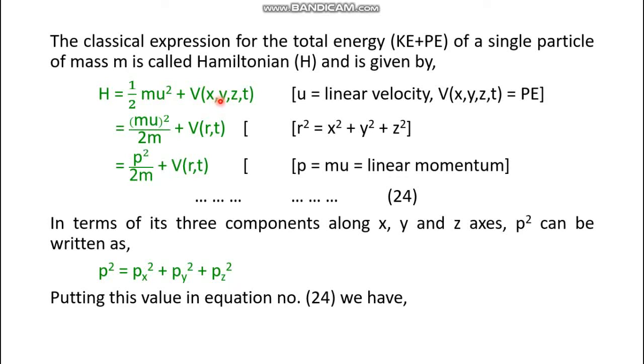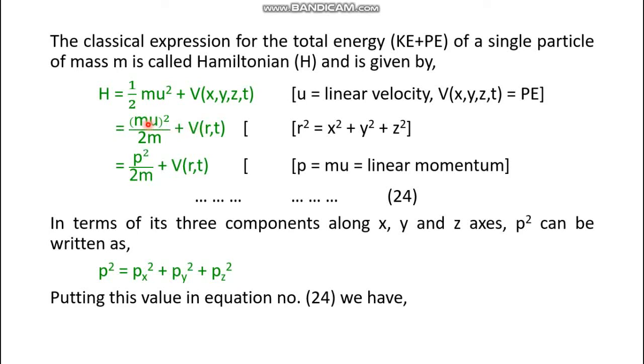If x, y, z are taken together as r, that means r squared is x squared plus y squared plus z squared, as we know, then in polar coordinates V may be written as a function of r and t. Okay, potential energy.